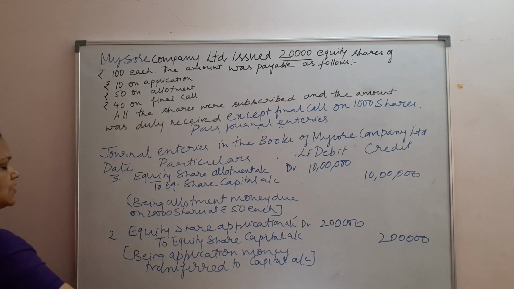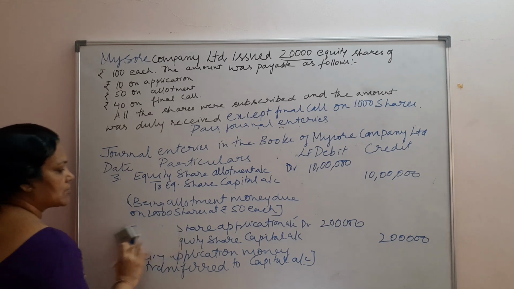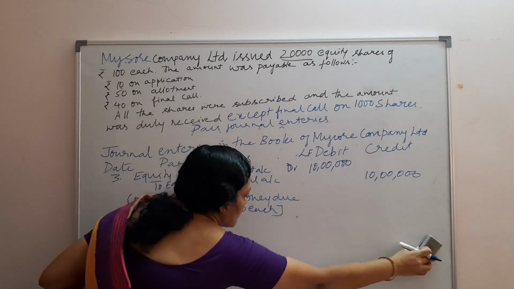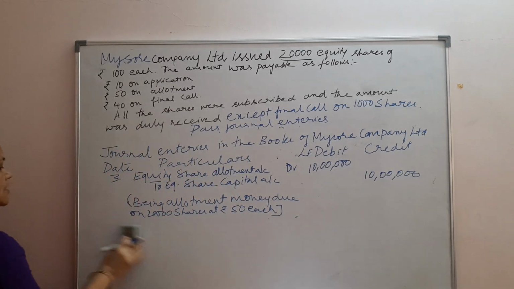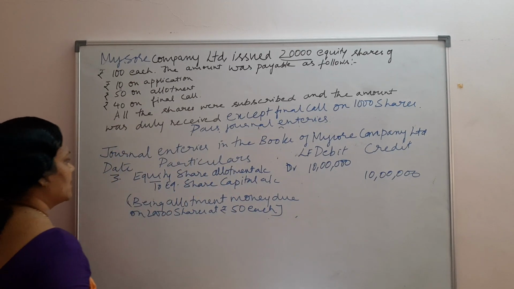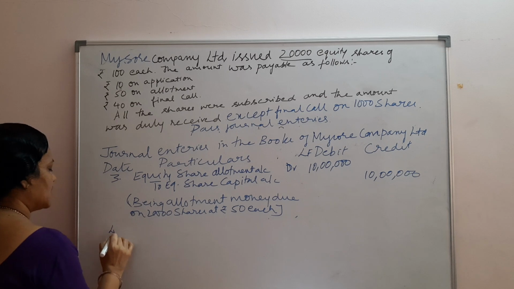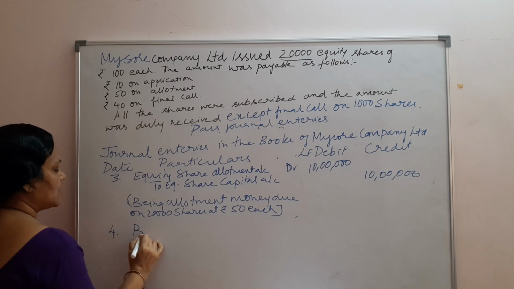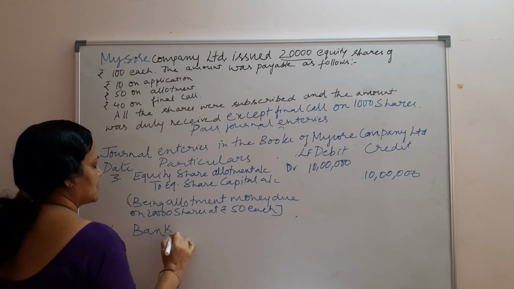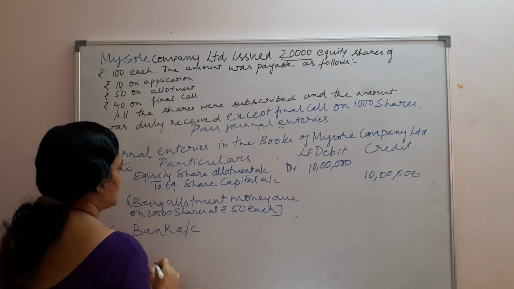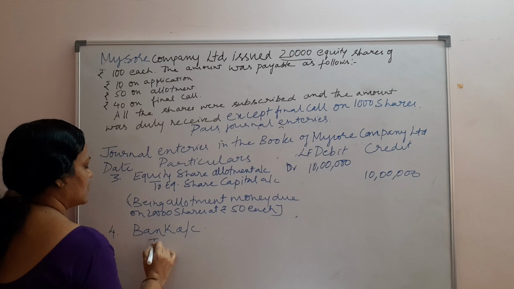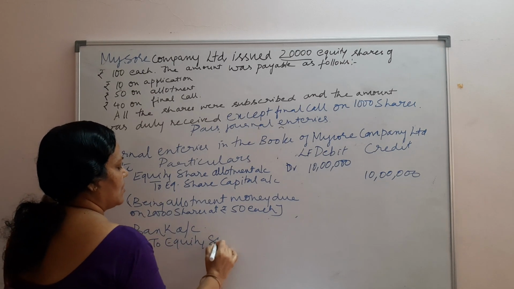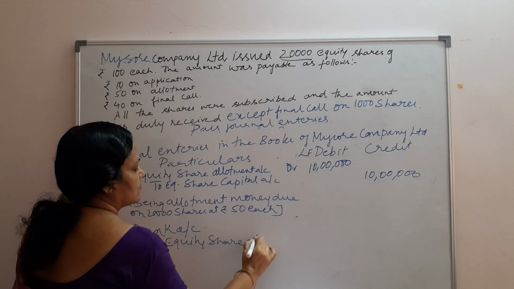Now the next entry: whenever the company gives a notice, after a few days the company will receive the money from the shareholders. Because they have not given dates, we are just writing serial numbers and writing the entries. Usually dates are also prescribed in some of the problems. At that time we adopt the date. To equity share allotment account.